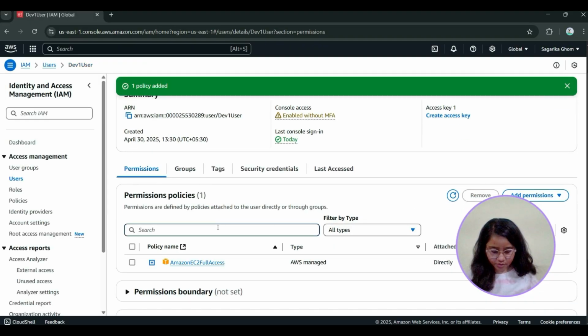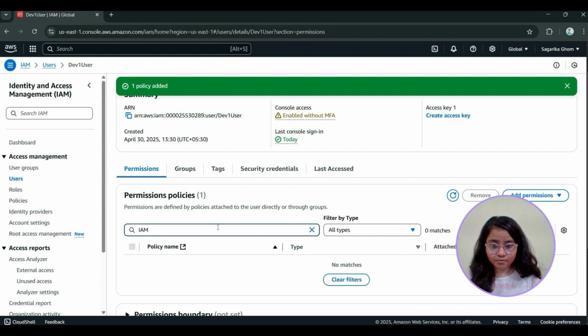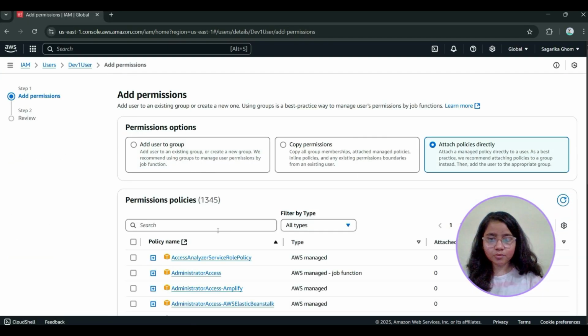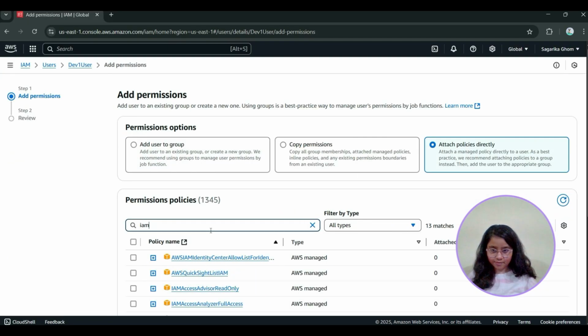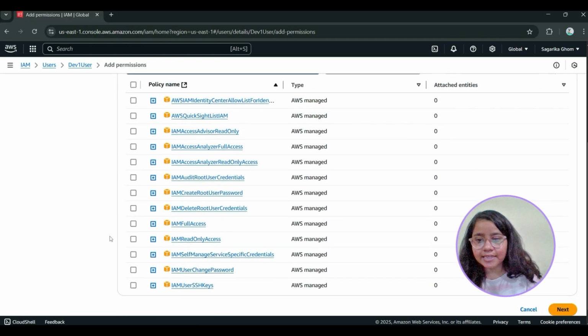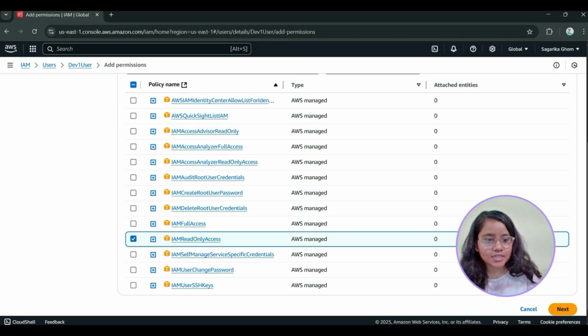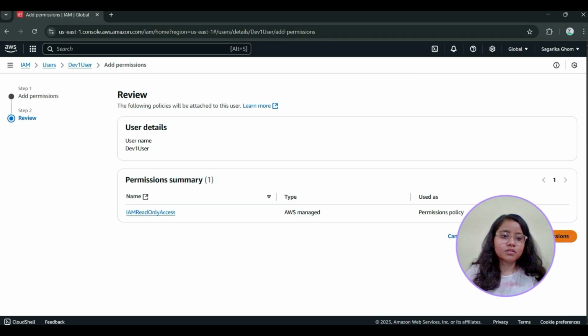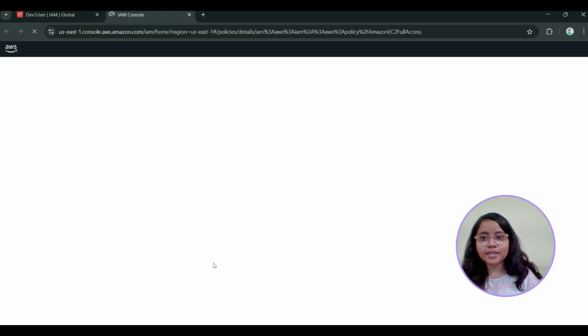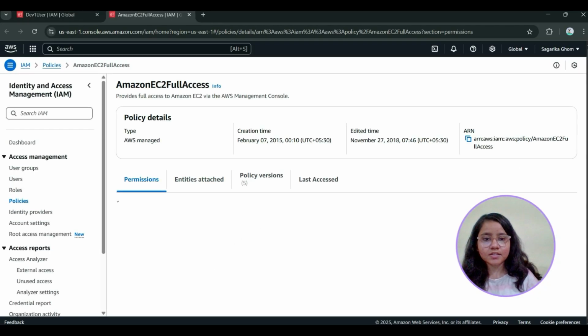Add permission, search IAM. In Add permission, Attach policies directly, IAM. Click on IAM read only access. Next, add permission. Click on Amazon EC2 full access.